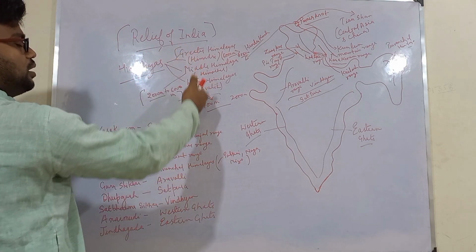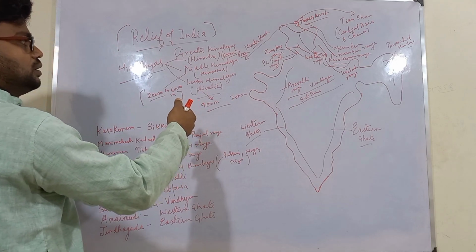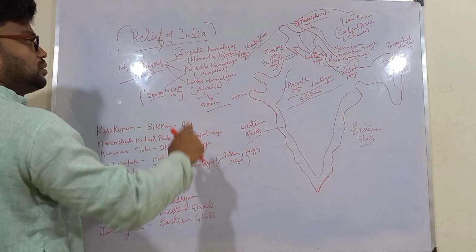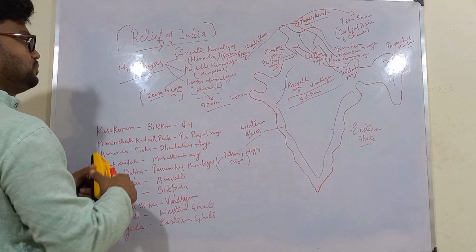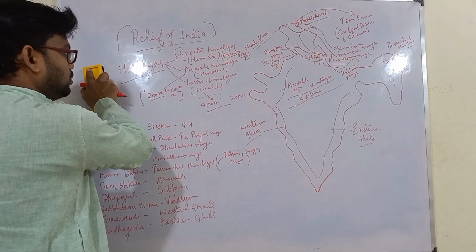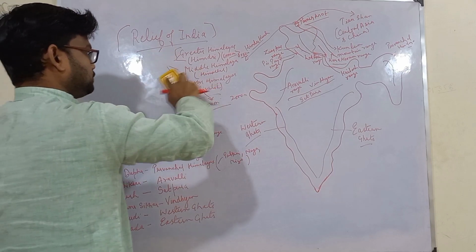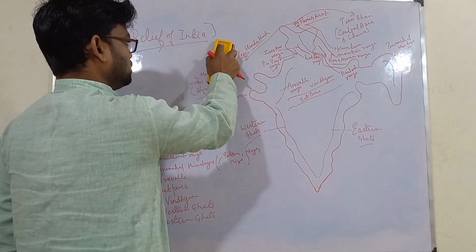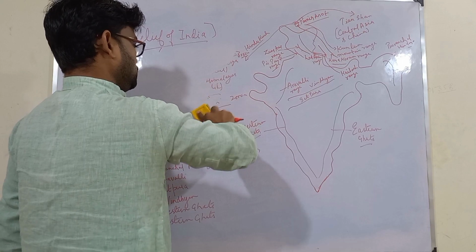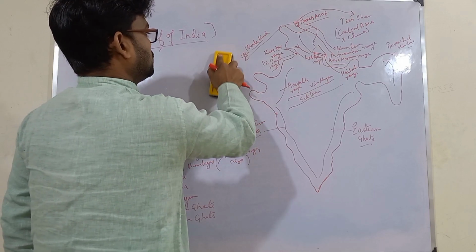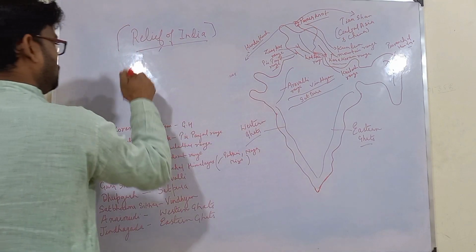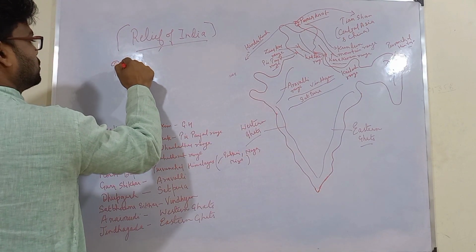Now these Himalayas also have passes in between the mountains. We will study about passes in this video itself. We will be seeing that. So after this Himalayas, we will be knowing about Trans Himalayas.